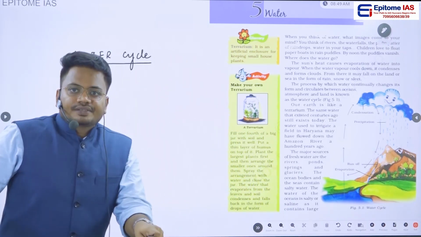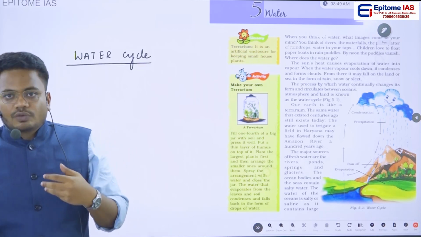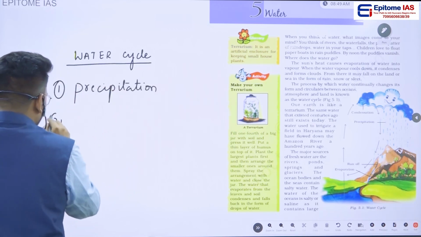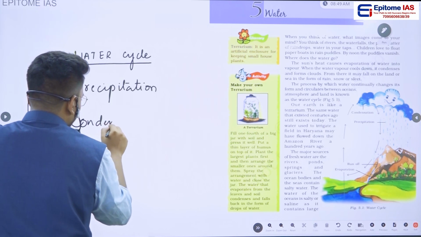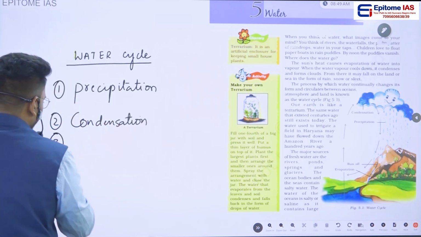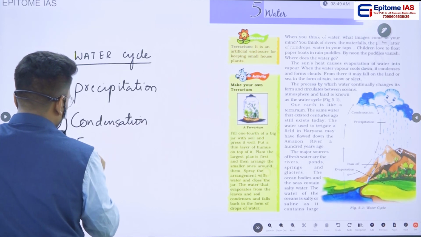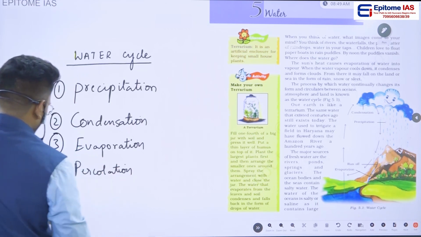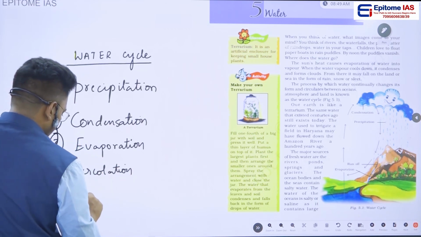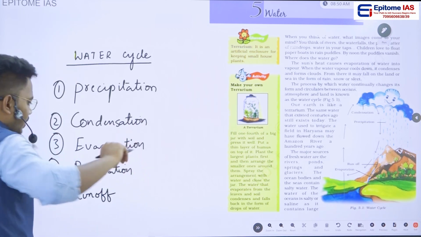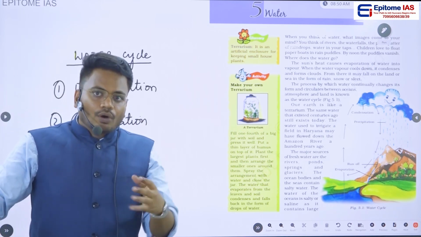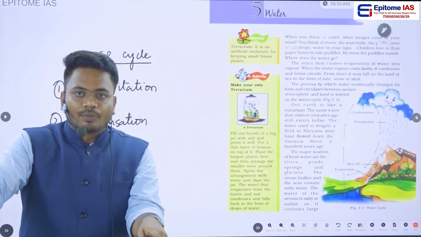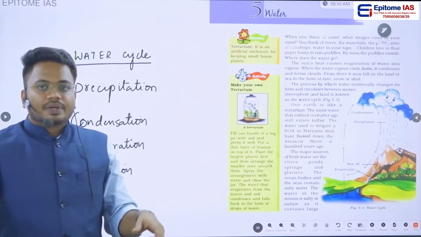In order to understand it, we should know what is meant by precipitation, second condensation, third evaporation, then percolation, and the fifth thing is runoff. If you are able to understand these five phenomena, then we will understand what is meant by a water cycle.